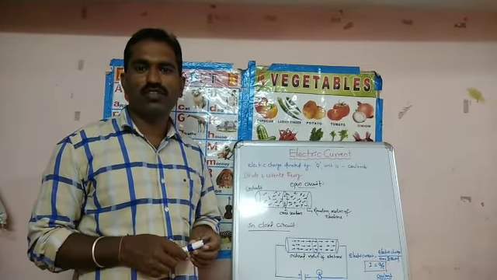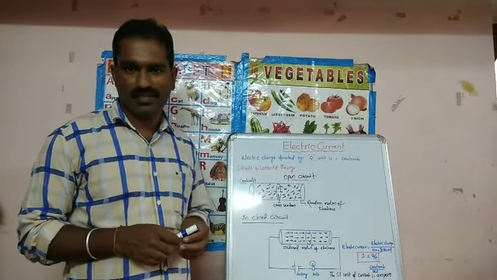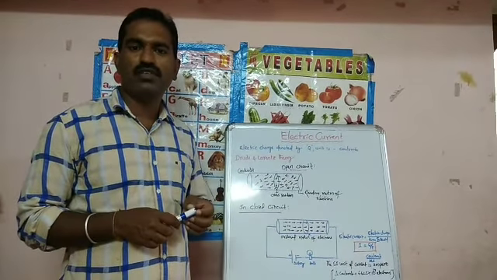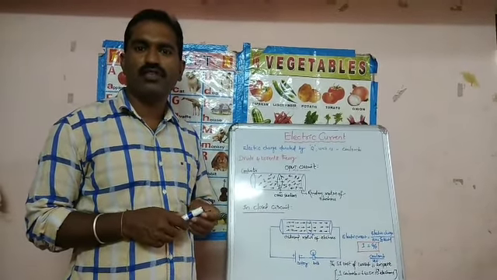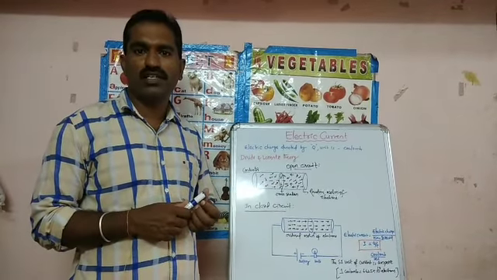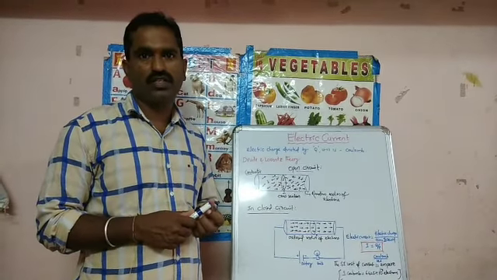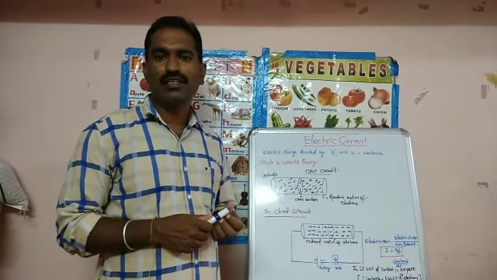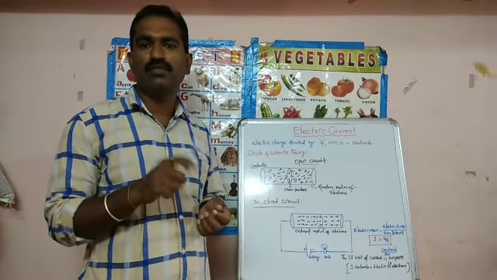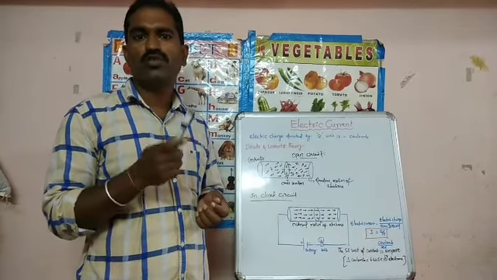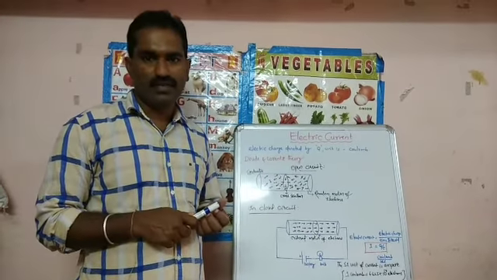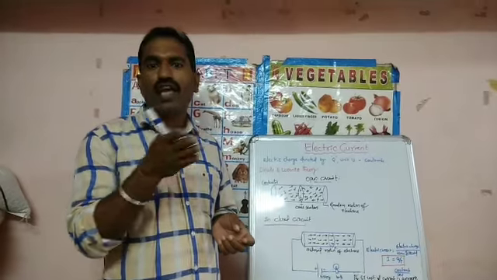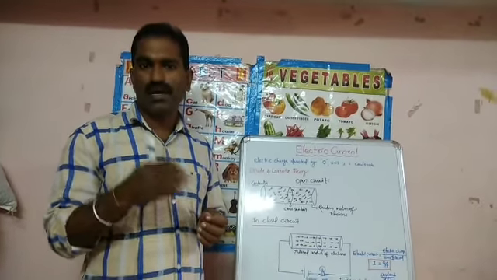Today we are going to start with a new topic, electric current. In the previous standard, we have studied about electric discharge. That is in the 8th standard, electric lightning. What is electric lightning? The electric discharge between the clouds or from clouds to earth is called lightning. The electric discharge through the air is called lightning or electric spark.